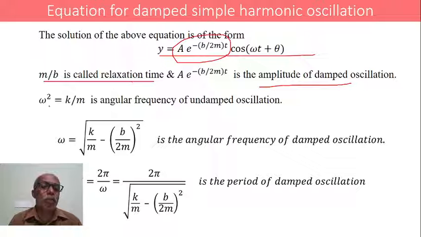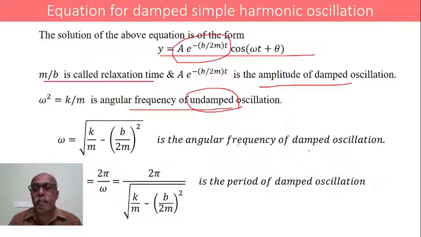Also, we have omega square equals k by m, and this omega square equals k by m is nothing but the angular frequency of undamped oscillation.